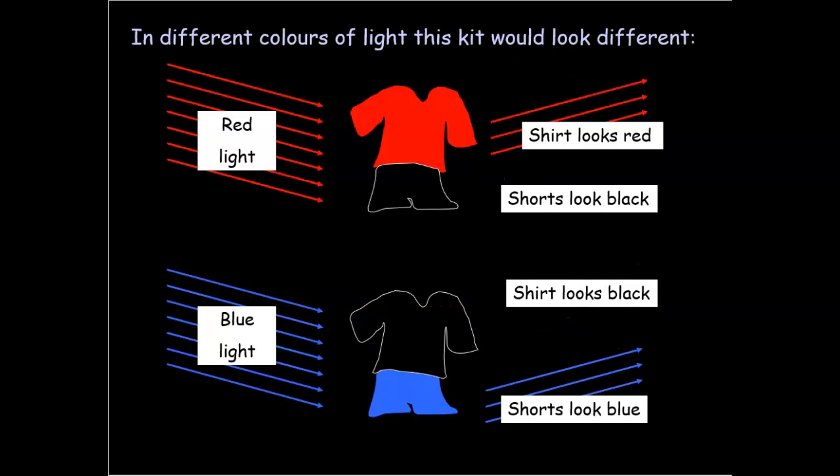Now, if we were to show red light coming in on a red shirt and blue pants, the red shirt would definitely look red, but the shorts are going to look black because it's only adding red in there. And the same thing if we showed a blue light on to the blue shorts, we would see the blue, but even though this is red, it's going to look black. It's pretty cool the way light works.